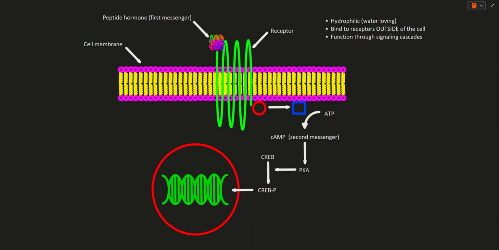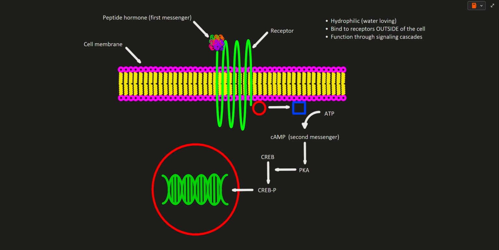Because peptide hormones are hydrophilic, they cannot pass through the cell membrane and must activate receptors found outside the cell. Here, the peptide hormone acts as a first messenger that activates a receptor. Once the receptor becomes activated, it activates something else found inside the cell. For example, it may activate cyclic AMP, a common second messenger. Then, cyclic AMP initiates a signaling cascade that results in phosphorylated CREB that can then act on DNA.